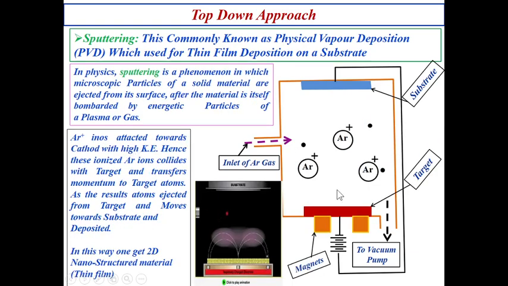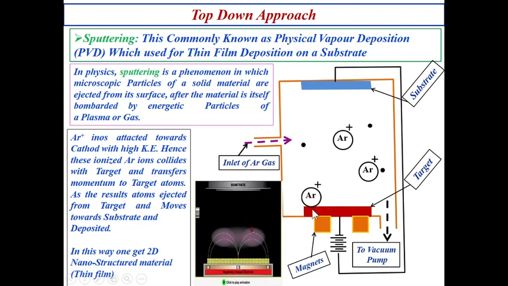And here you can see the argon ions. This target is connected to negative. After creation of the argon ion, which is positive, this cathode, this target, is negative, so it is going to attract the argon ions towards itself. The argon ion is attracted towards the target and bombards it.